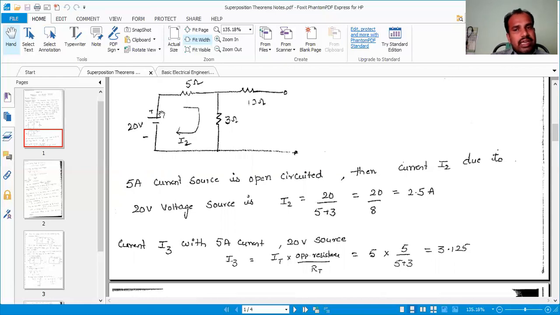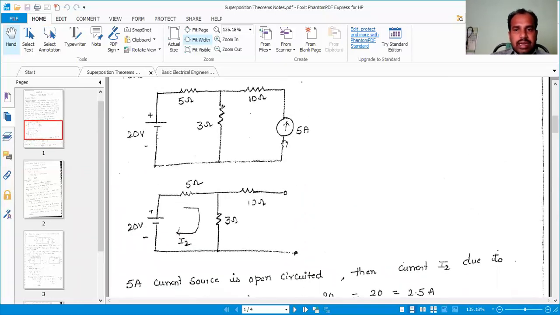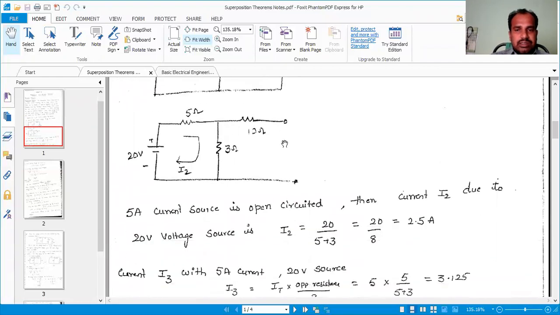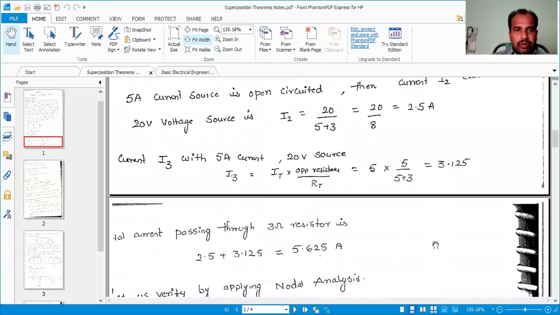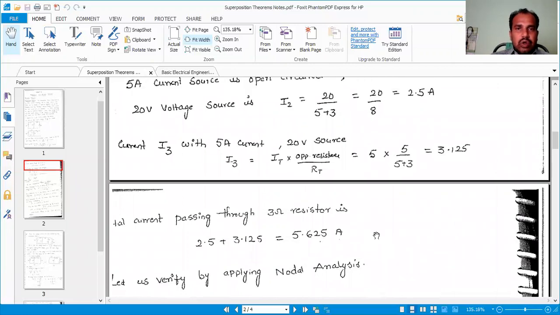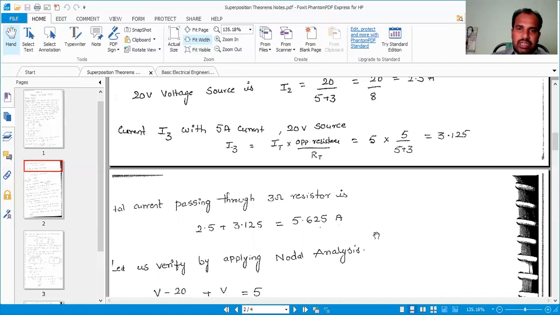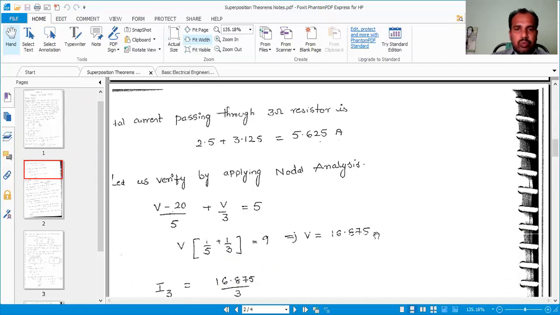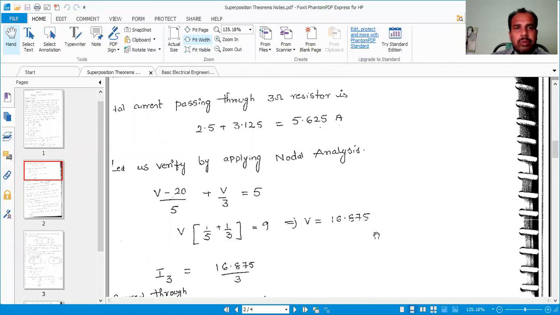The total current here is 5 amperes, and dividing by the total resistance, the total current passing through the 3 ohm resistor is 2.5 plus 3.125. That is the total current value, 5.625. That is how to apply the superposition theorem.